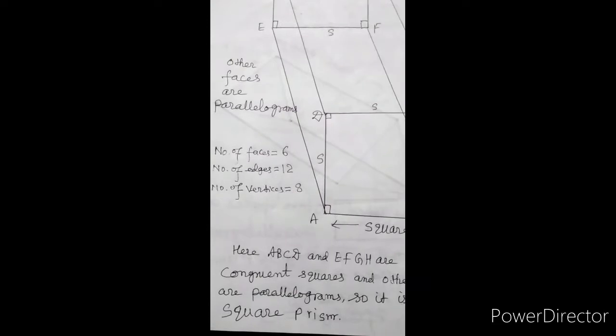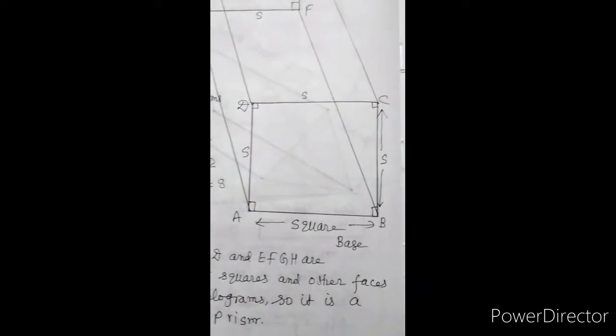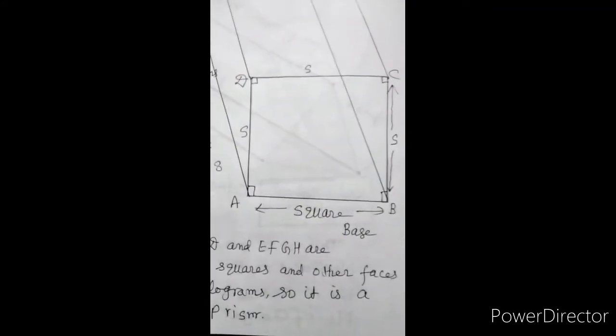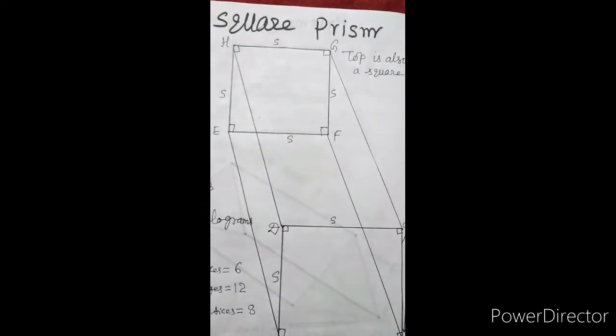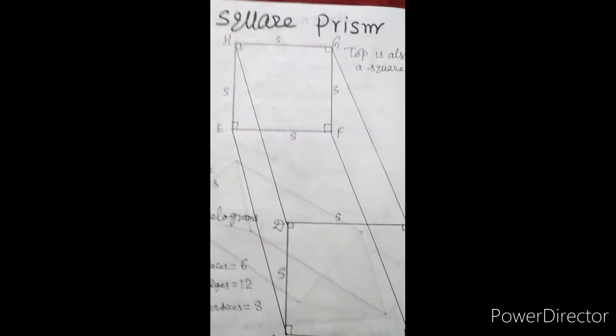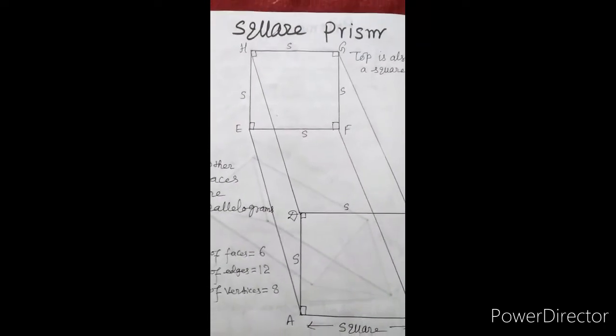Here ABCD and EFGH are congruent squares and other faces are parallelograms, so it is a square prism. This is an example of a square prism in which base and top are congruent squares and other side faces or lateral faces are parallelograms.